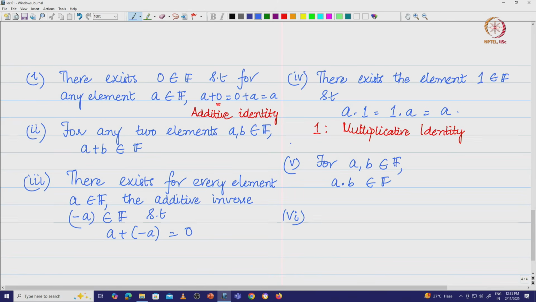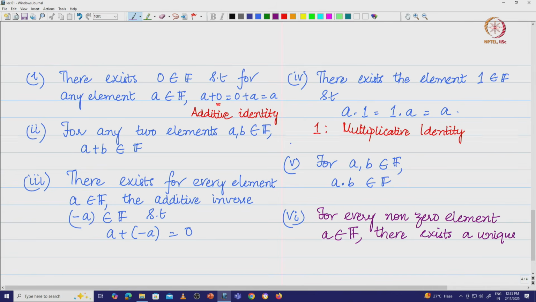And the most important property of the field is that for every non-zero element A in the field, there exists a unique element A inverse in the field such that A into A inverse is equal to A inverse into A is equal to 1, and we are going to give a name for this entity A inverse.